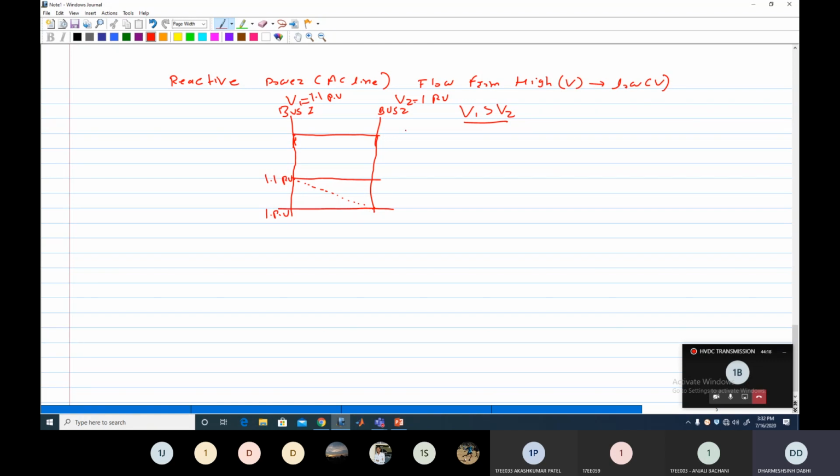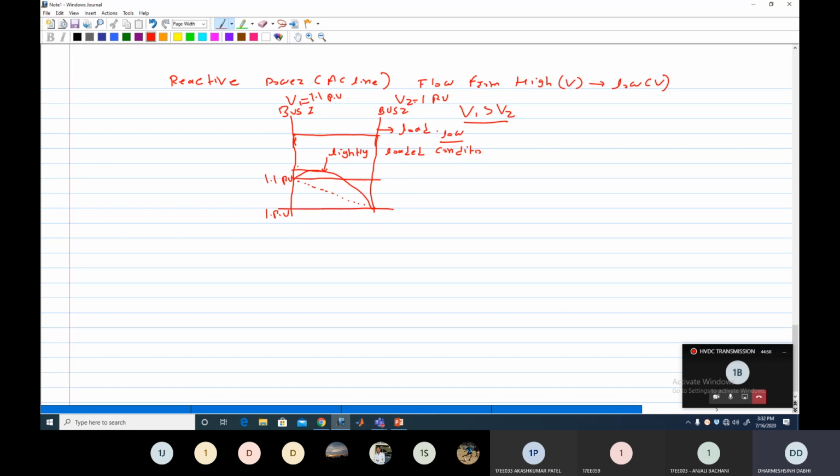But suppose a light load condition, meaning the load at bus 2 is very low. What will happen? It is possible that this graph looks like this. This is under lightly loaded condition. You can see that at this point the voltage is maximum, higher compared to 1.1 per unit.